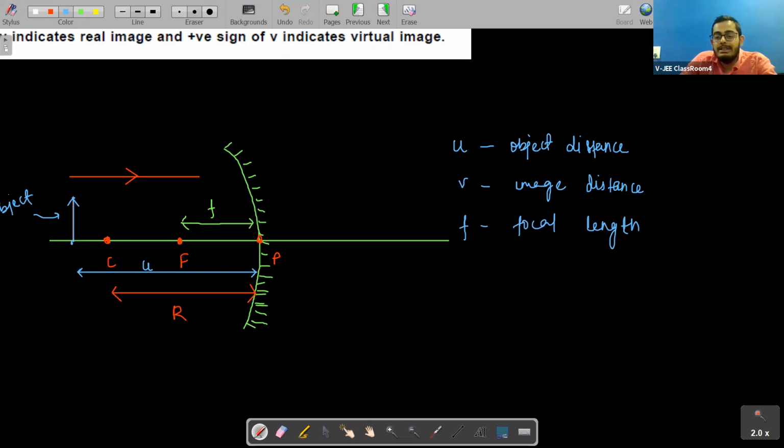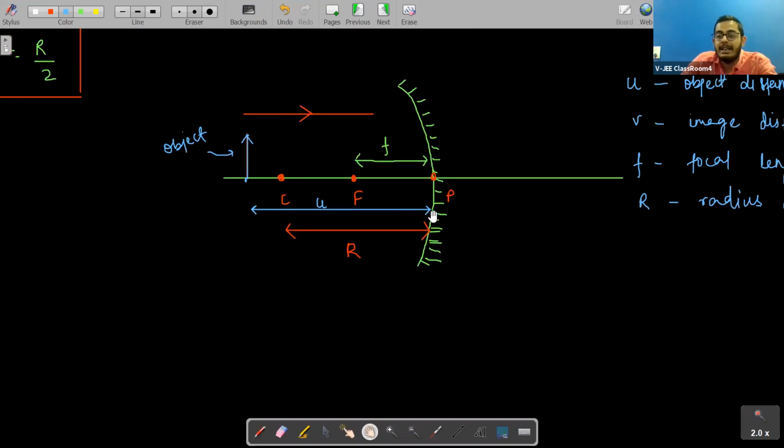So these are the few parameters which we should be keeping in mind. R represents radius of curvature, F is focal length, V is image distance, U is object distance. Okay, so now we are talking about the sign convention.